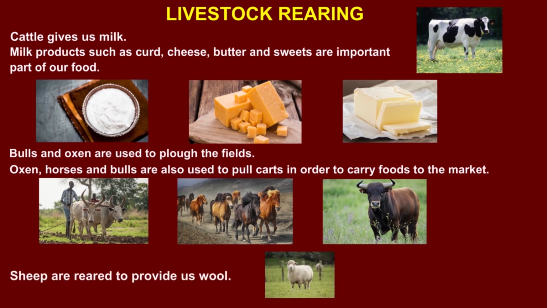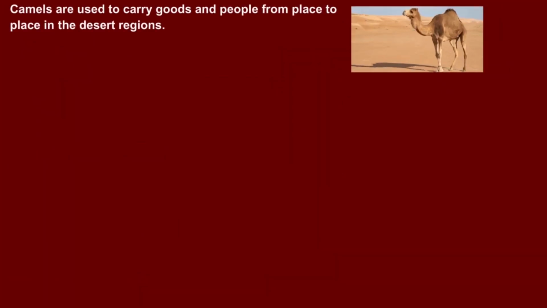Sheep are reared to provide us wool. Camels are used to carry goods and people from place to place in the desert regions. Cattle waste is used as manure and to produce biogas.